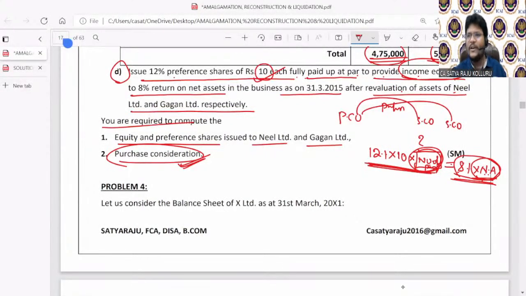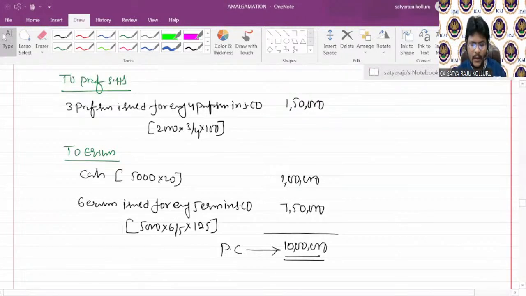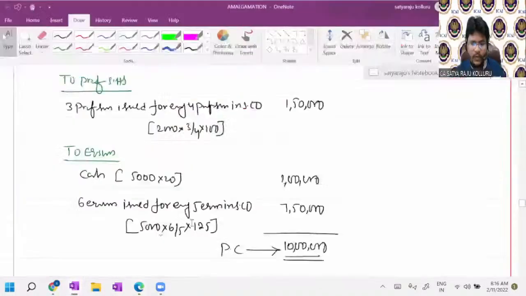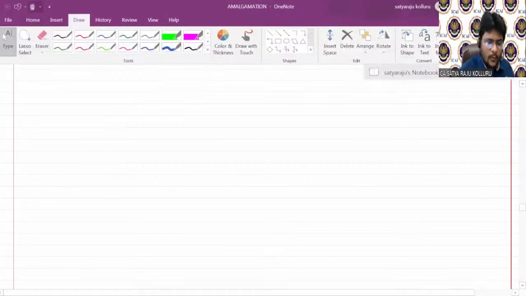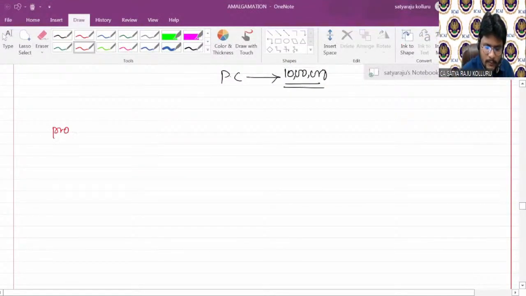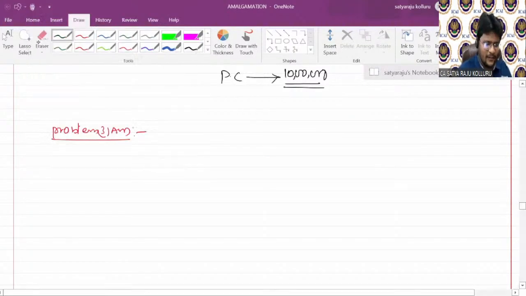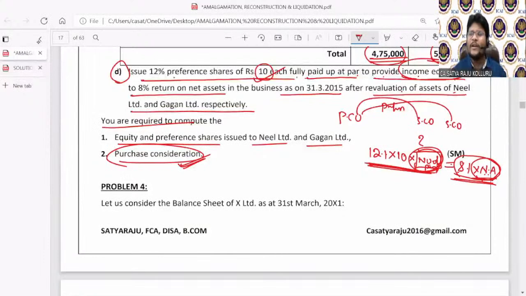Now let me check the entire content in my OneNote. Please all of you concentrate. The discussion is not yet over. The basic discussion I just made through the material. Now we are doing the remaining things in my OneNote. So the problem is problem number 3. Sir, now you may ask, what is the method of PC here? It's very confusing. Which method can we adopt, sir?